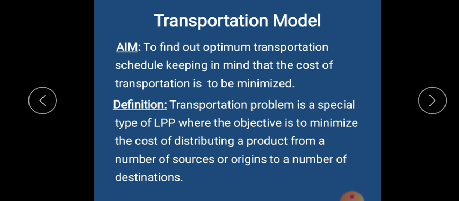And this can happen from certain origins, that is places from where the transportation starts, the starting point of your transportation, to a number of destinations, that is the final point of your transportation, where it is going. So this is what the transportation model or transportation problem deals with.